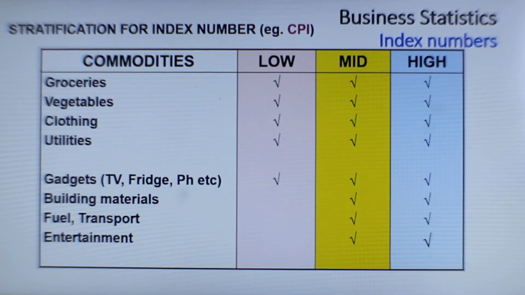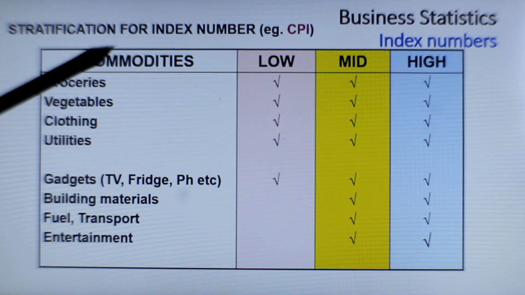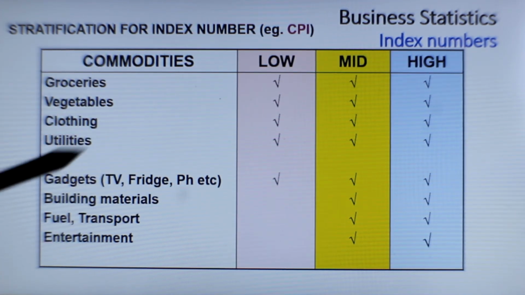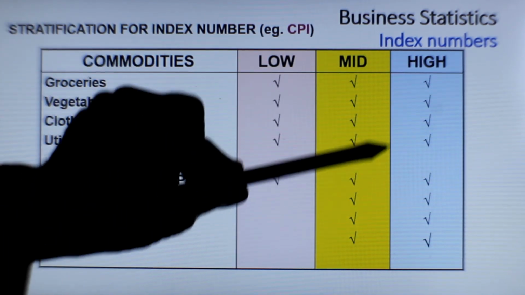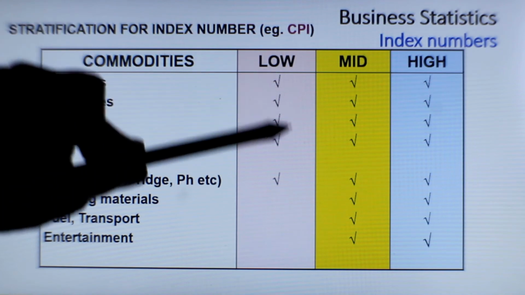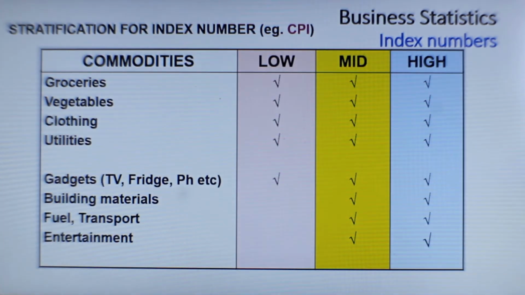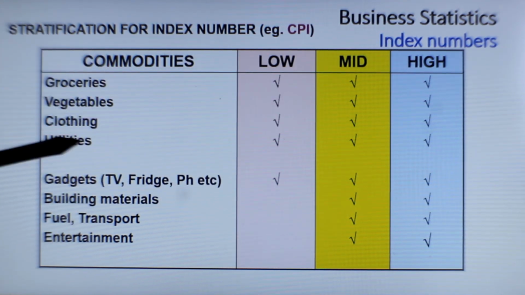This table provides stratification for index numbers, because we can understand clearly there are different economic strata of people. See the low income group, the mid income group and high income group. What is relevant and meaningful for the low income group is basic needs like groceries, vegetables, clothes and utilities.